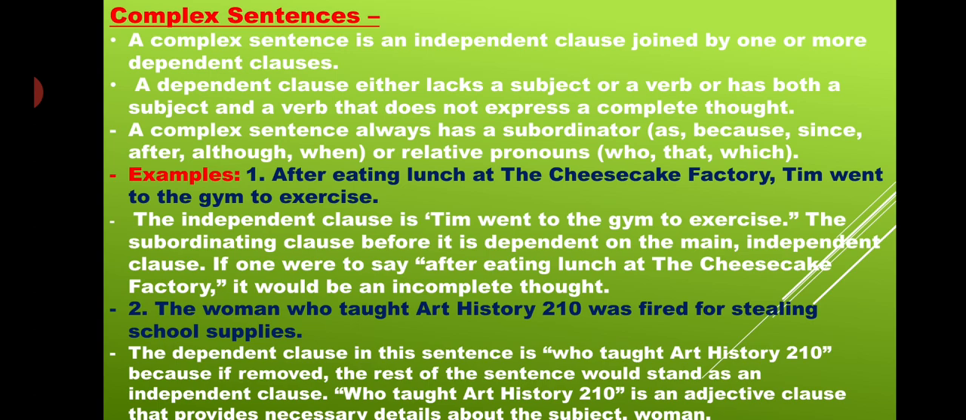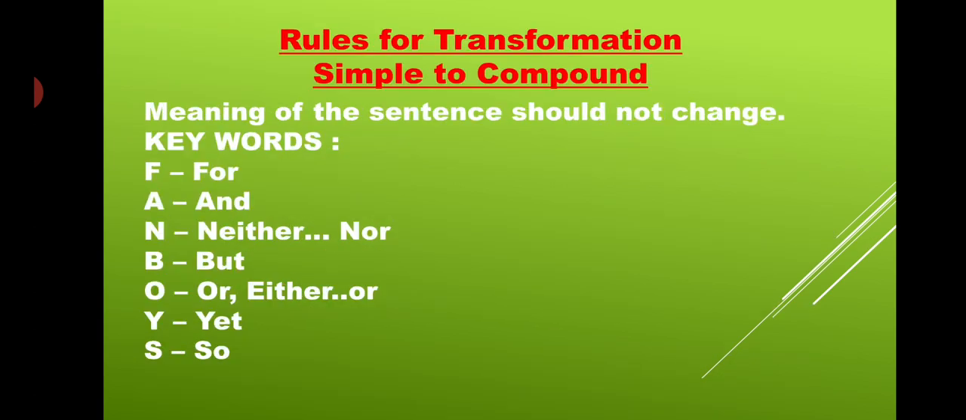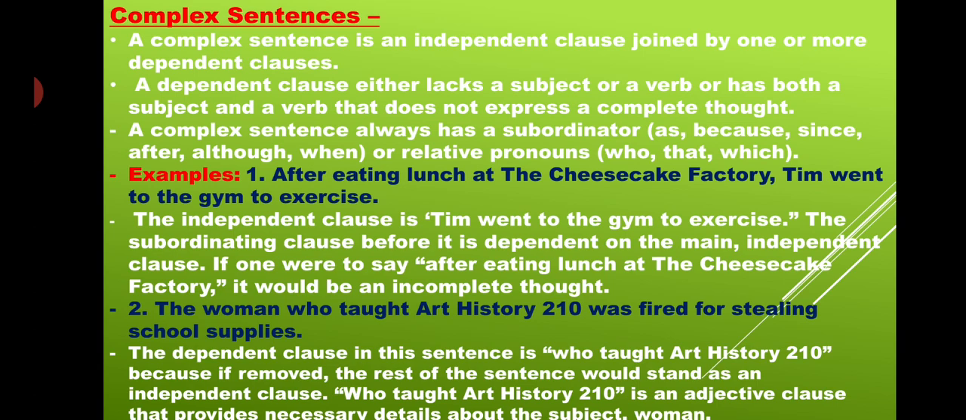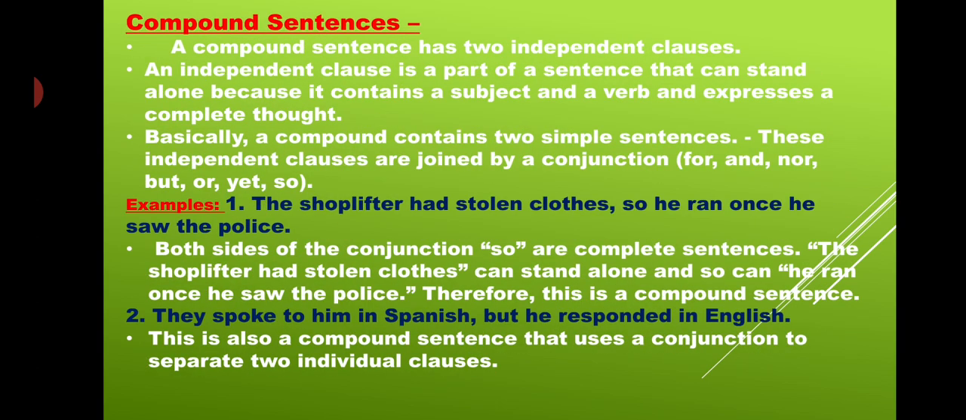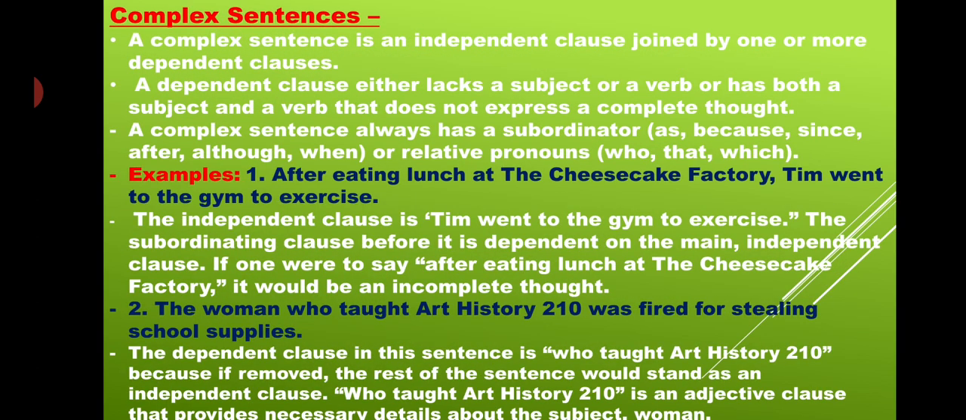The woman, that is what our sentence is. Here you pause. "The woman who taught art history was fired for stealing school supplies," right? Now the dependent clause in this sentence, "who taught art history," what have we used here? It is necessary, because if removed, the rest of the sentence would stand as an independent clause. "Who taught art history" is an adjective clause that provides necessary details about the subject, woman.